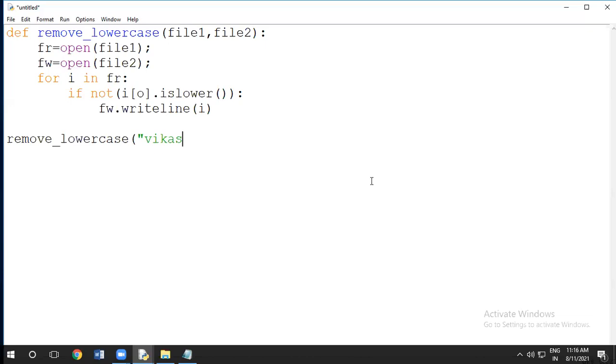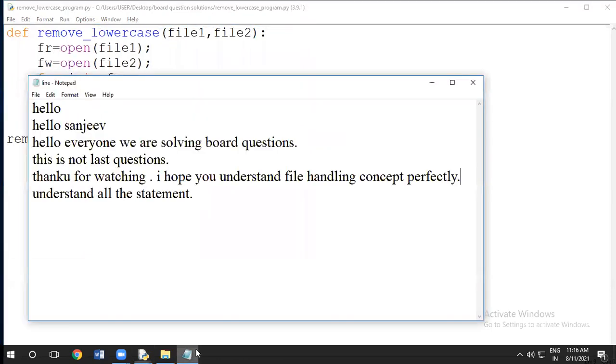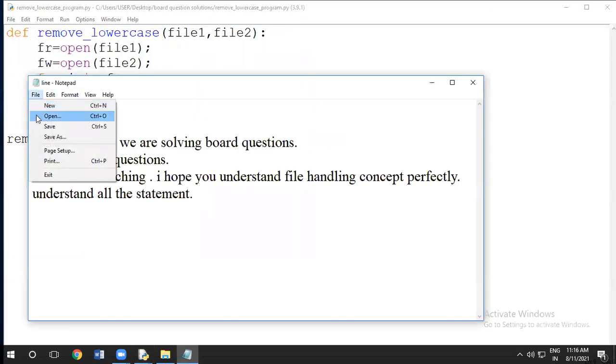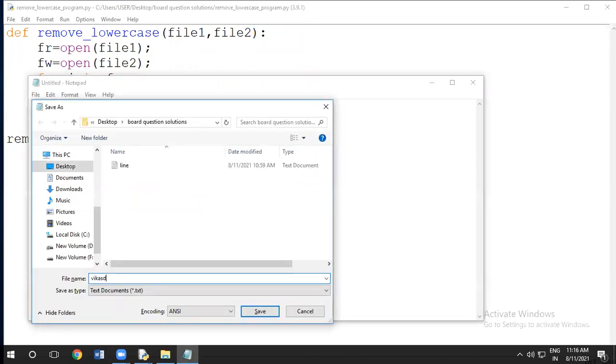Now we have to do here remove lowercase, in that I'm writing one file because dot text, and it has to copy into the Sanjeev dot text. Make it save. Remove lowercase program, and come to the notepad and make one new file and save it as because.txt.